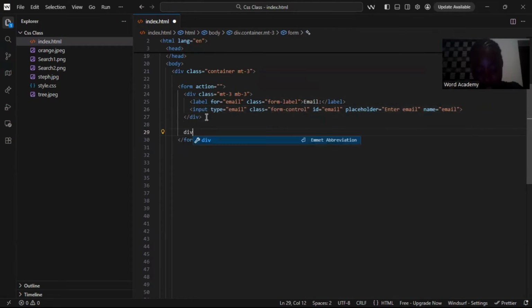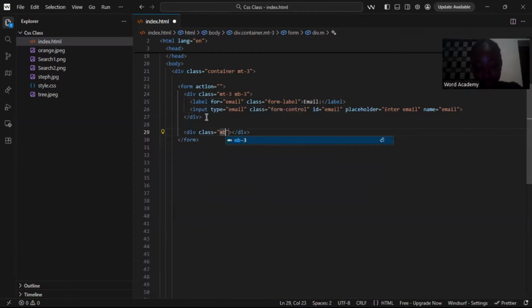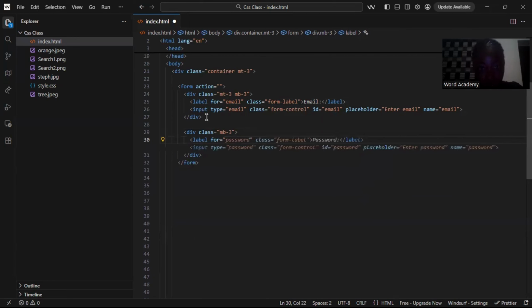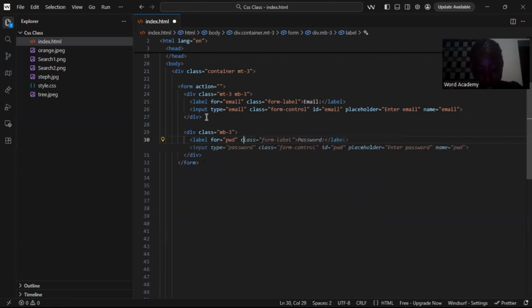Then we'll have another div again. And inside this div, we'll give it class margin bottom, which will be 3. Then inside this div, we'll have a label. Inside this label, it will be for PWD, which is password. We'll give it class, which will be form-control.